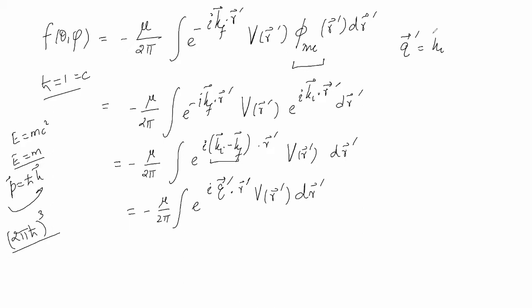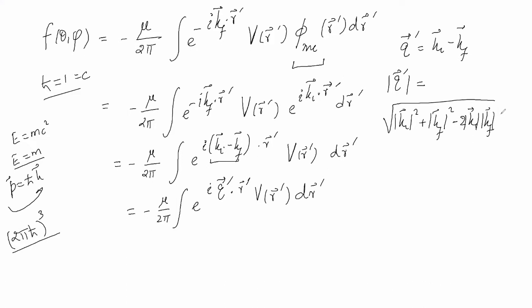My q prime is ki minus kf, such that its magnitude is the square root of ki square plus kf square minus 2 ki kf cosine theta.